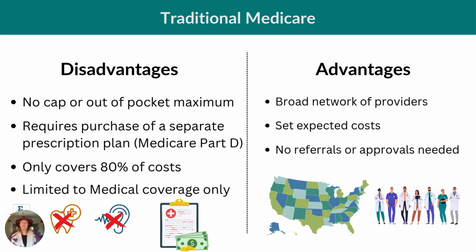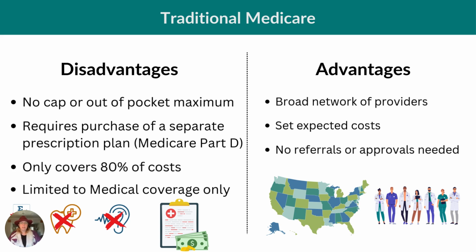It also only covers about 80% of your care needs. This means that you will be responsible for the remaining 20% of costs, or you'll need to utilize a secondary form of insurance. This means that you may have several plans in order to offset the remaining costs, such as Medicaid or Medigap. And finally, traditional Medicare is medical only, meaning there's no vision, hearing, or dental coverage, or other perks that you might have heard about with other plans.